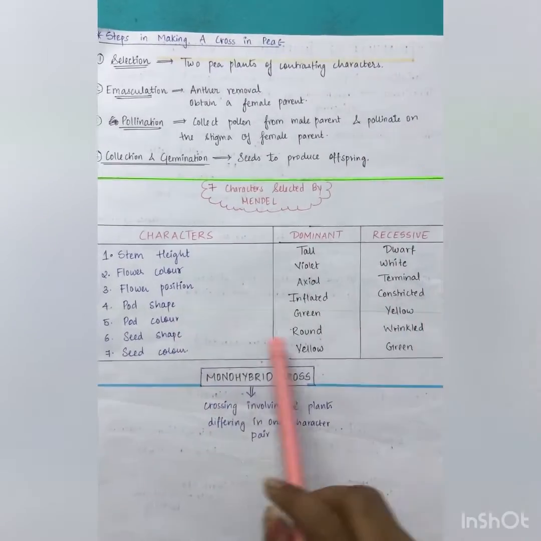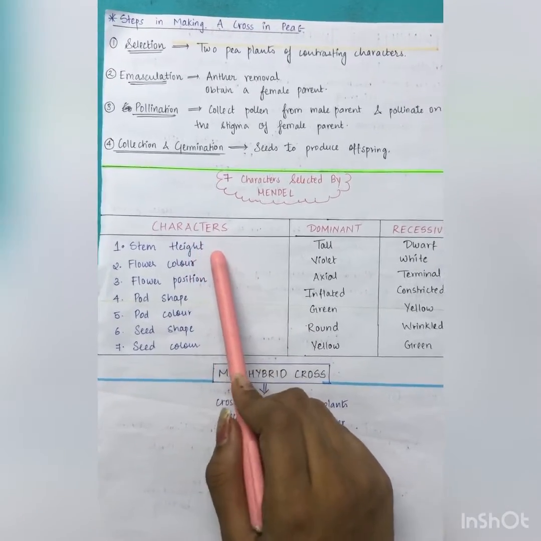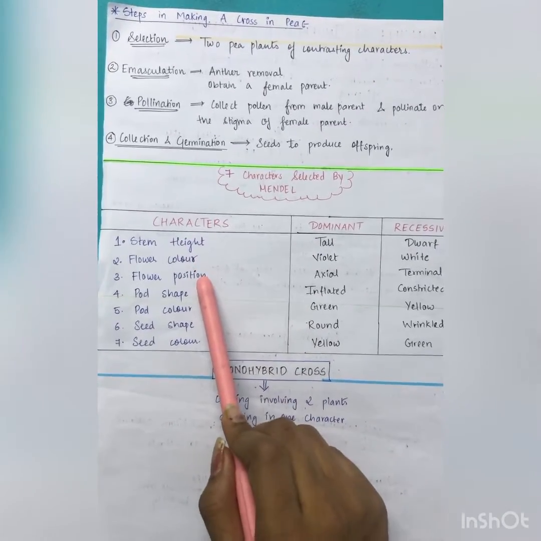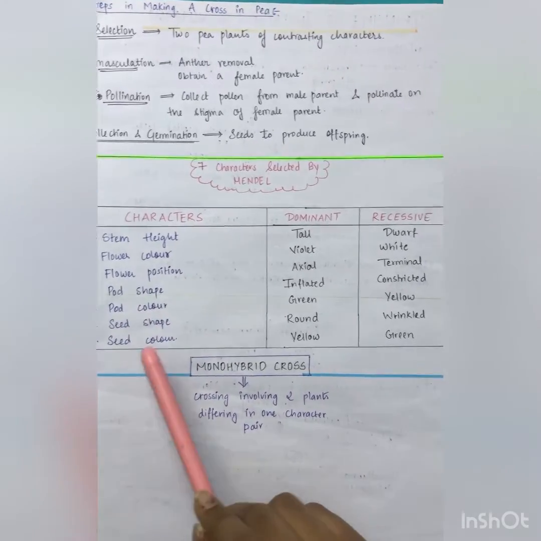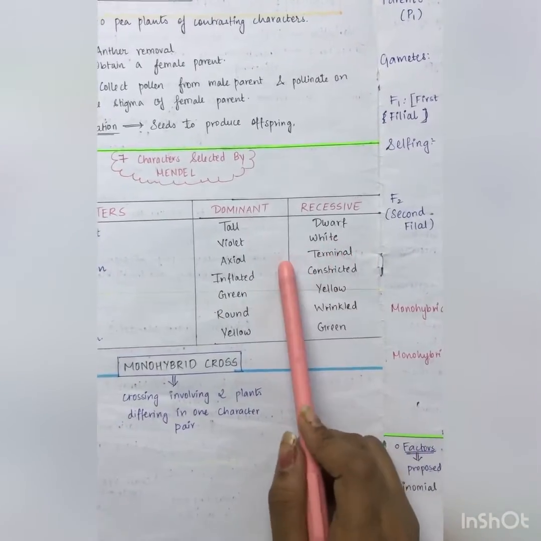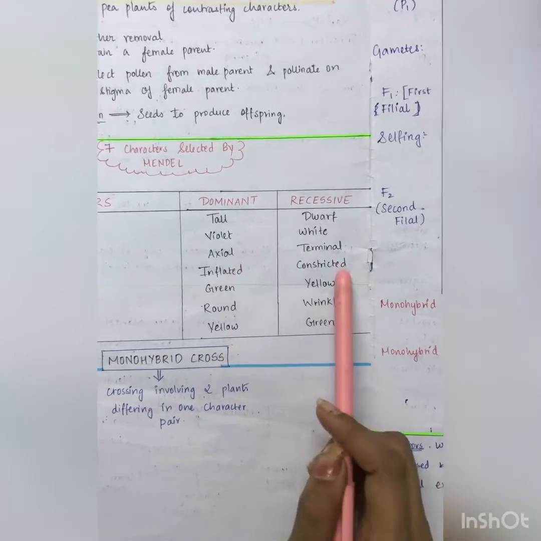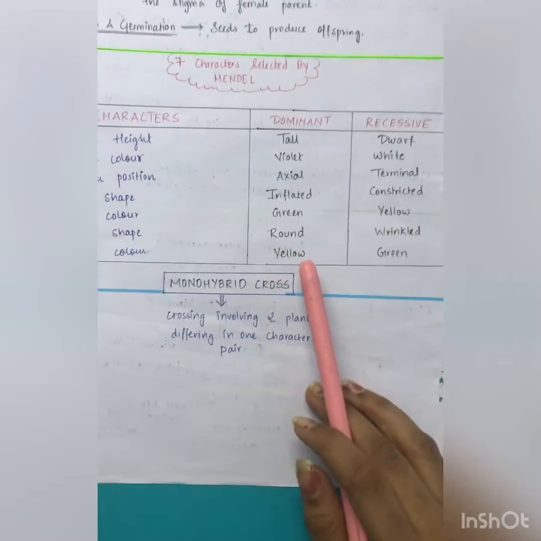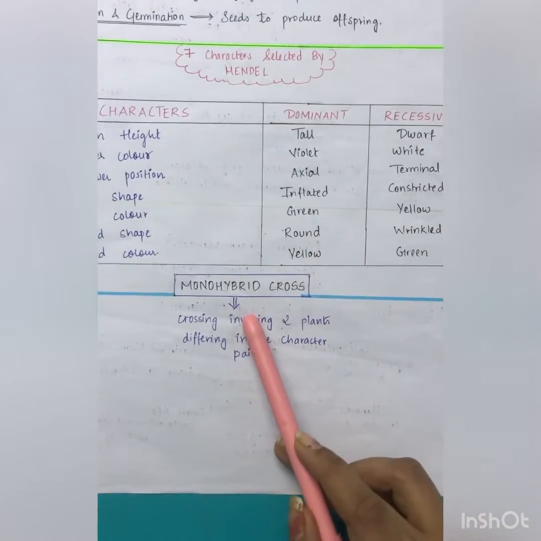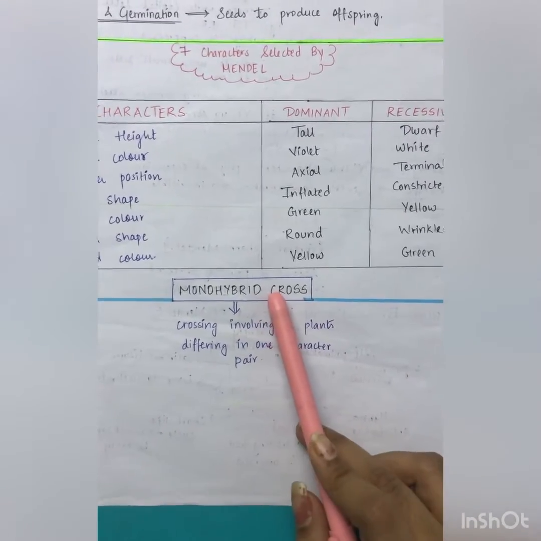Now these are the 7 characters which were selected by Mendel: stem height, flower color, flower position, pod shape, pod color, seed shape and seed color, which are divided into dominant and recessive characters. Dominant is the character which is expressed and recessive is the character which is suppressed. So according to that, we will be studying 2 crosses, that is the monohybrid cross and the dihybrid cross. Now we will be focusing on the monohybrid cross.